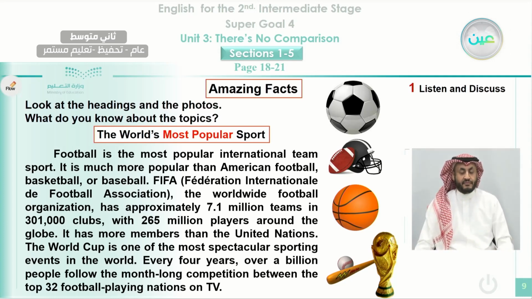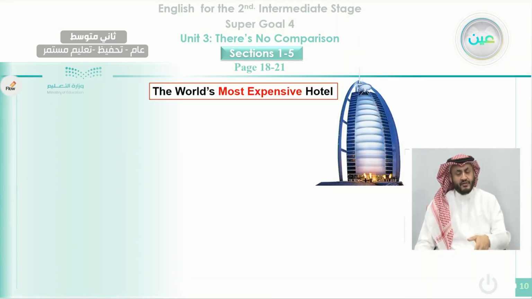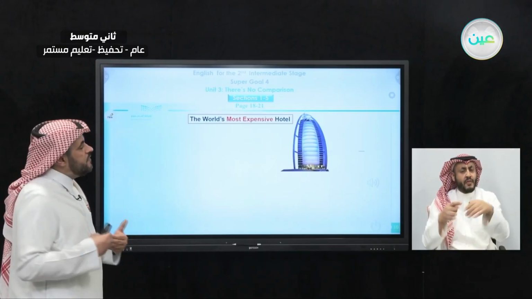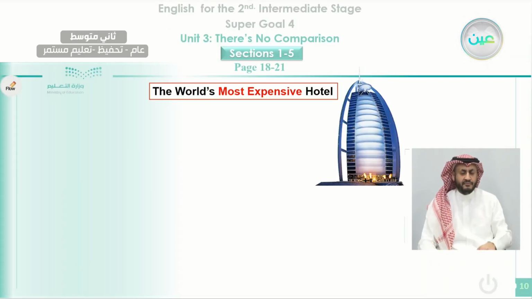Okay, now we will underline the adjectives, the comparative and superlative forms. The most popular, more popular, this is a comparative form, and most spectacular. Okay, now we move to the world's most expensive hotel. This is the most expensive, very expensive. Now, when you compare it to other hotels, you'll find out that it is very expensive.